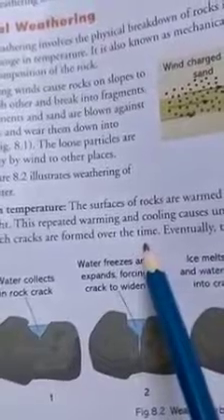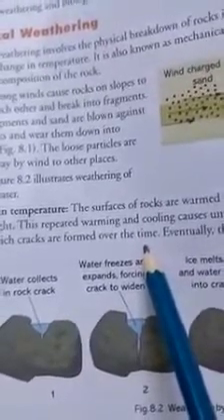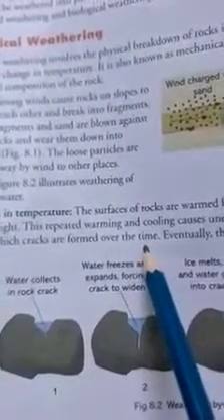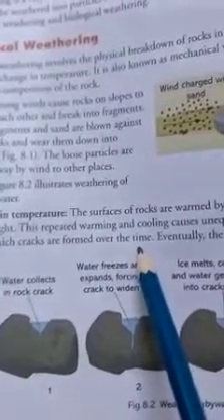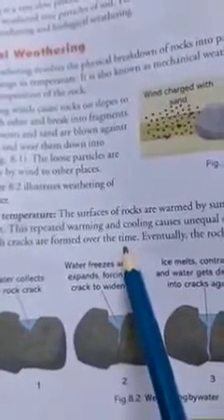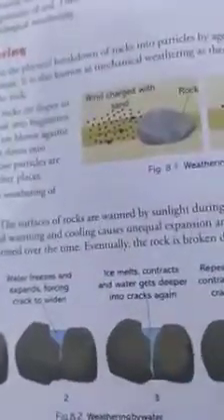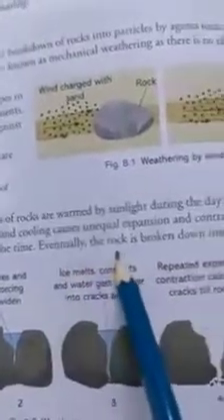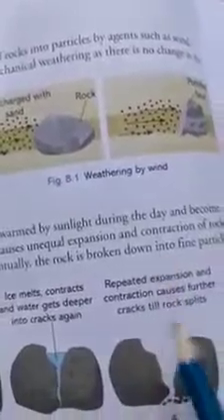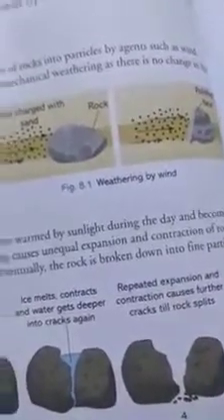Due to climatic change, sudden heat and sudden rainfall, and also the contraction and expansion of the rocks, cracks are formed over time. Eventually the rock breaks down into fine particles. So now the rock breaks down into small particles.